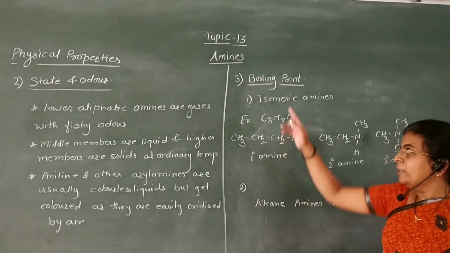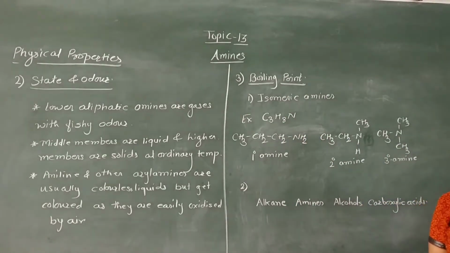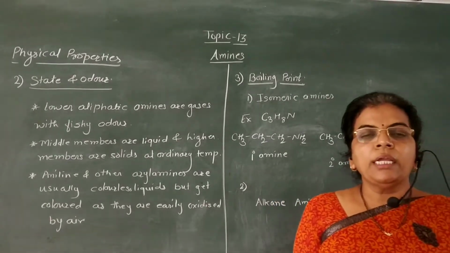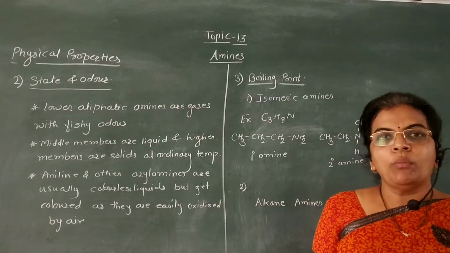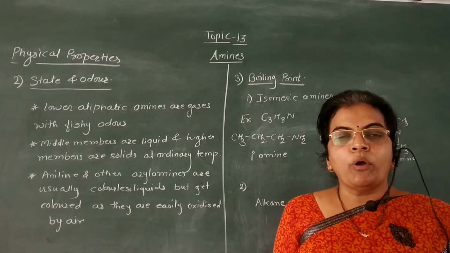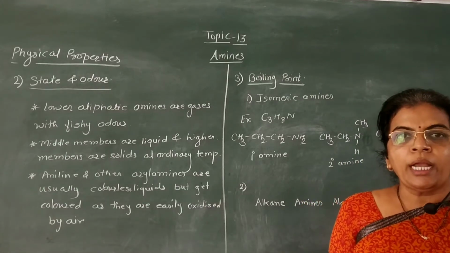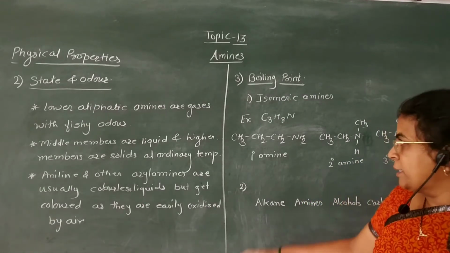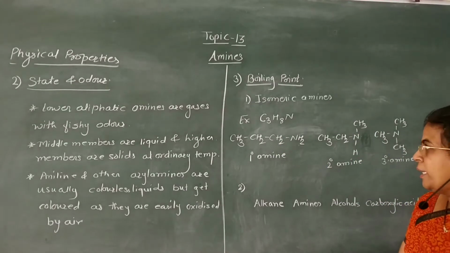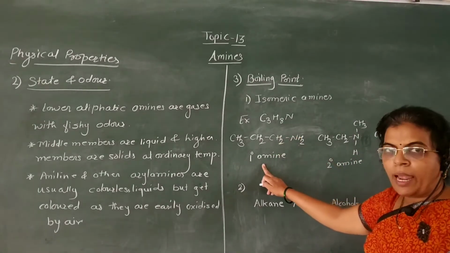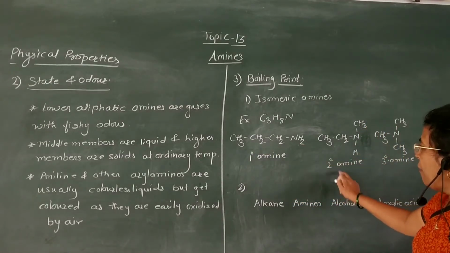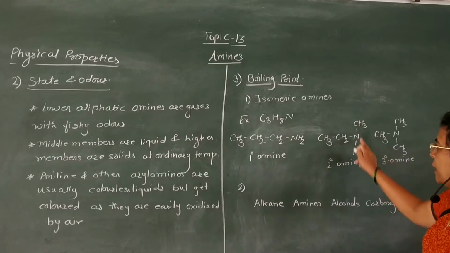Now the next point, boiling points. The boiling point of amines increases with increase in molar mass. Here we are going to compare the boiling points of isomeric amines. For example, C3H9N. This is a primary amine, CH3CH2CH2NH2. This is a secondary amine, CH3CH2NHCH3.